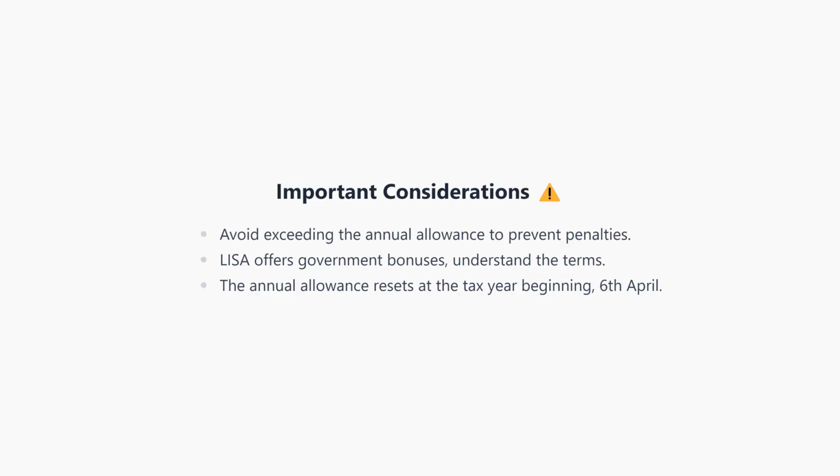Let's move on to some important considerations. If you exceed the allowance, you must rectify it immediately to avoid penalties. LISAs offer government bonuses, which you should fully understand, as these bonuses are additional to your allowances. Remember, the annual allowance resets every year on the 6th of April at the start of each tax year.